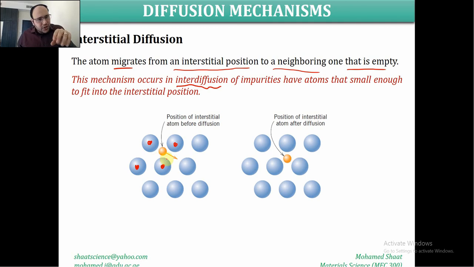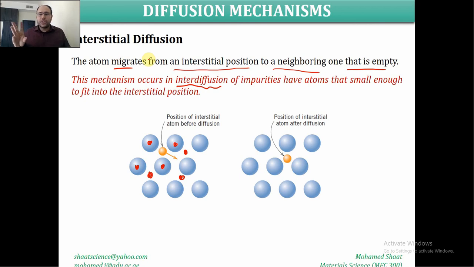Upon heating the material further, this atom could leave its interstitial position into another gap, another interstitial position. It's going to fit into this gap, for example, or this gap here. So it is a kind of interstitial diffusion.